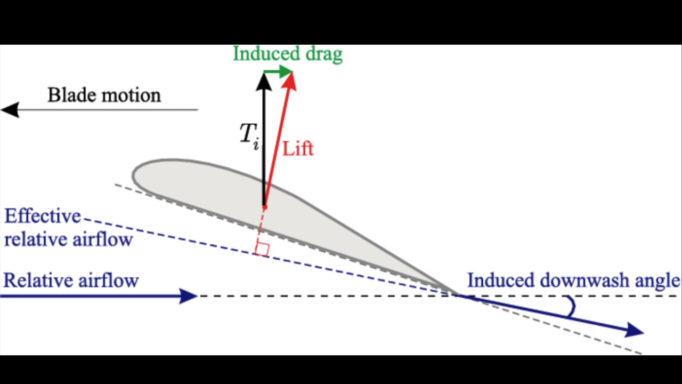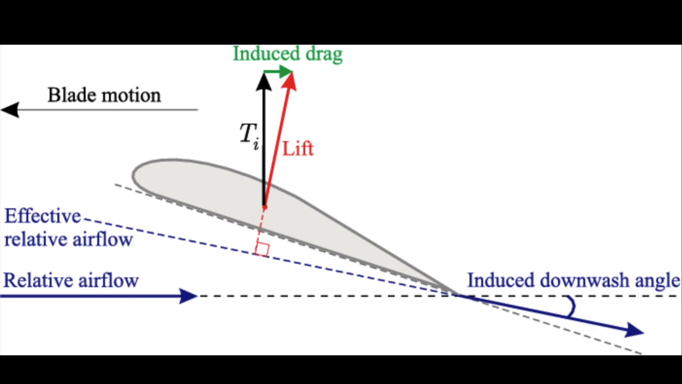Now with relative airflow, if you see in this diagram, there is a TI. TI is basically the total force that is acting on that particular aerofoil or that wing. This total force can be divided into two segments, a horizontal component and a vertical component. The vertical component is your lift,